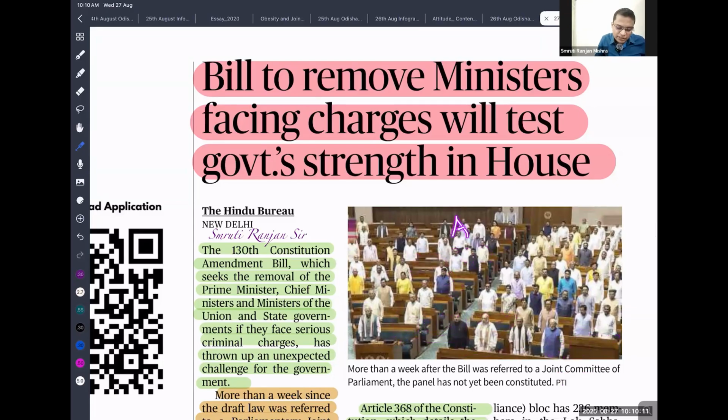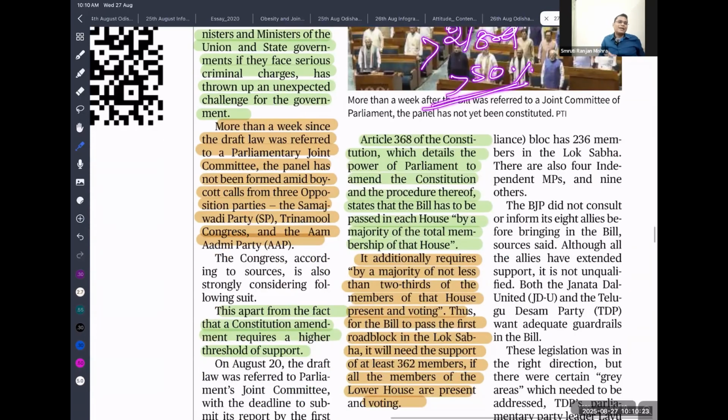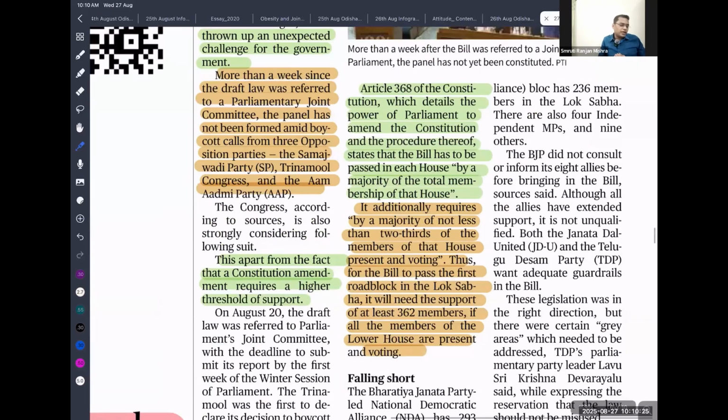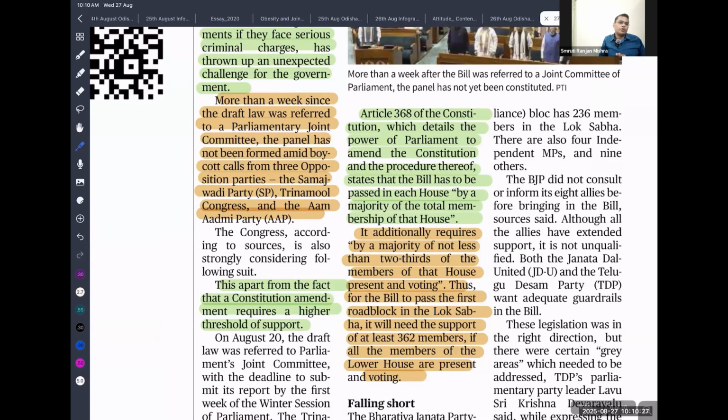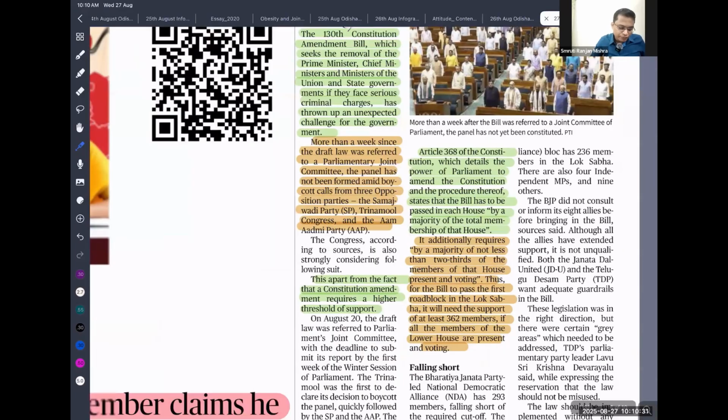Under Article 368, which provides for constitutional amendment, here we need voting of more than two thirds of the strength of the house, only then can we consider the bill passed. But currently the government is lacking that number in both houses, so that is the reason. So they need the support of the opposition, and the opposition is not in favor of this bill.